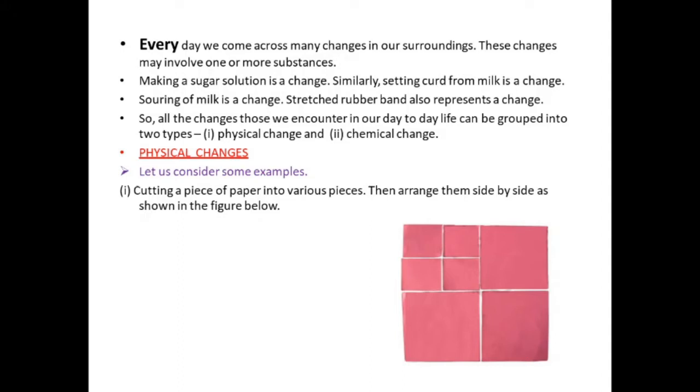If you place all these pieces side by side, you will have the same paper as before. Initially it was one complete paper, but now there are pieces of paper. But there is no change in the state. So here we can say the piece of paper underwent a change in size.